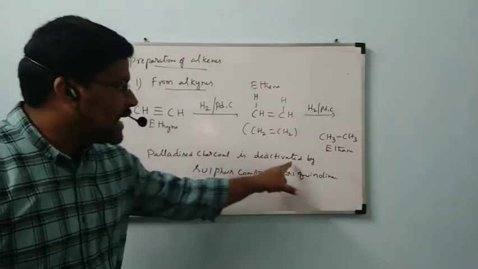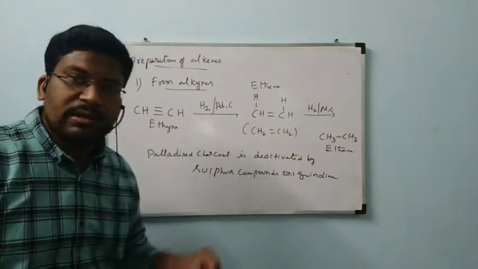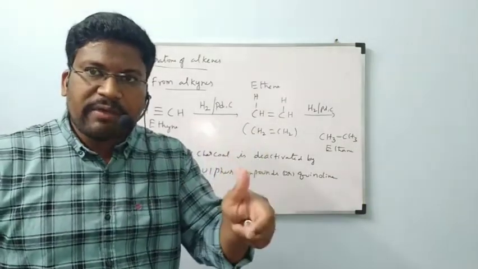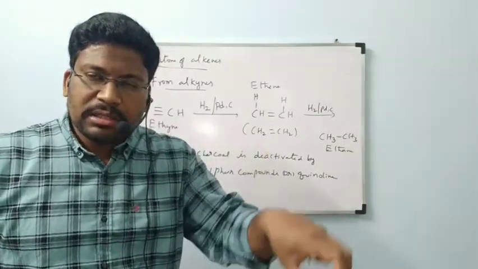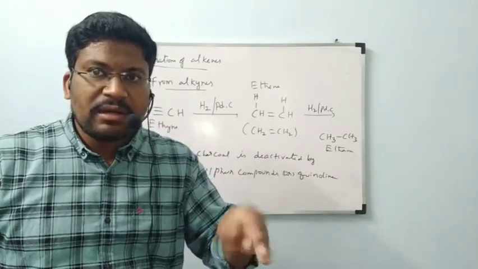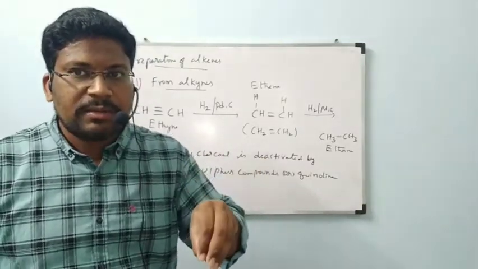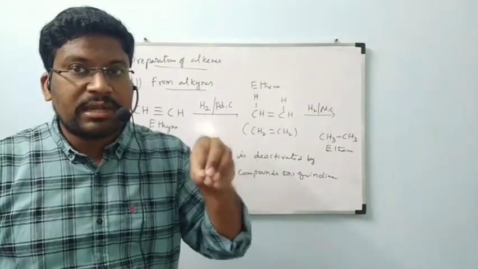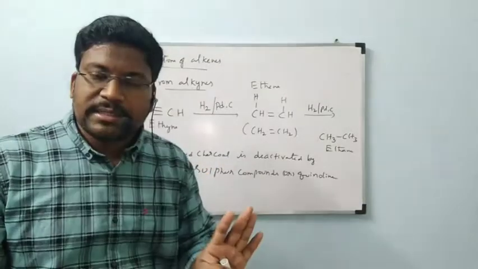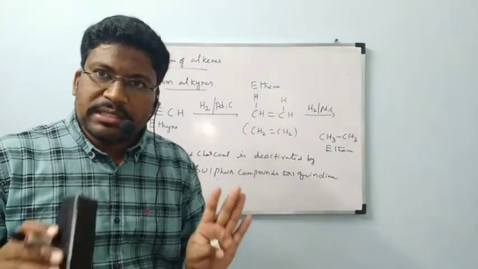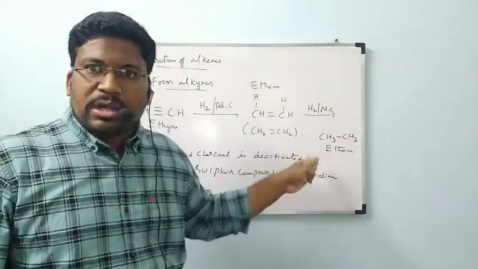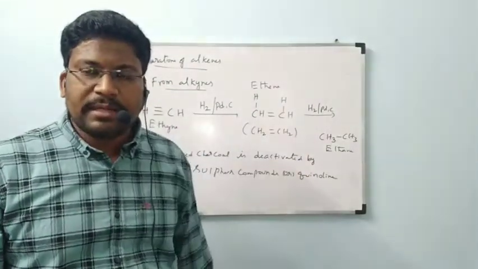Palladized charcoal is deactivated by sulfur compounds or quinoline. So before adsorption of hydrogen, they keep this palladized charcoal in sulfur compounds or quinoline. By that, the surface is deactivated, and on it hydrogen gas is adsorbed. So only the quantity required to form ethene will react. Up to this only it will proceed, and it will stop there. The next reaction will not take place.